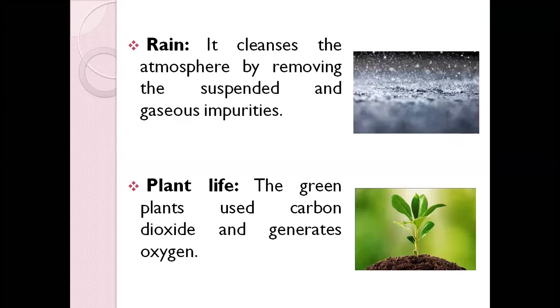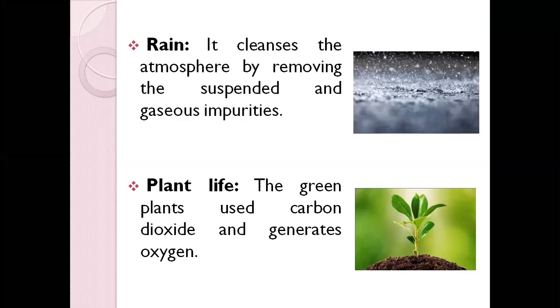Yes, ma'am. It helps in photosynthesis, yes or no? It is a process where the plant takes in carbon dioxide and produces oxygen. So our plants are the main source of oxygen production.